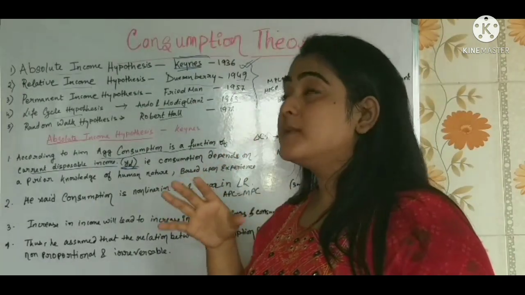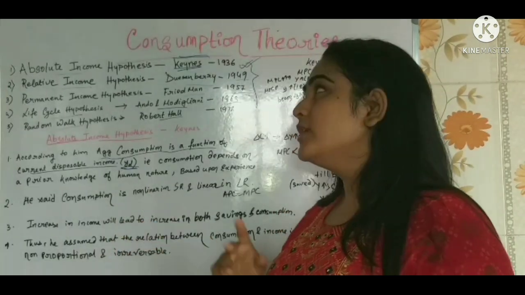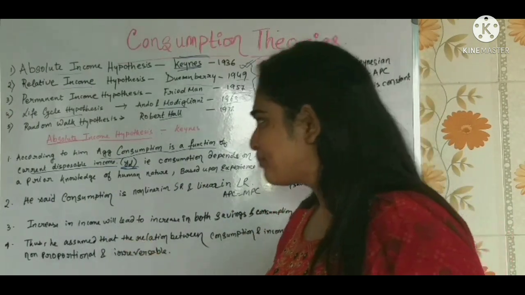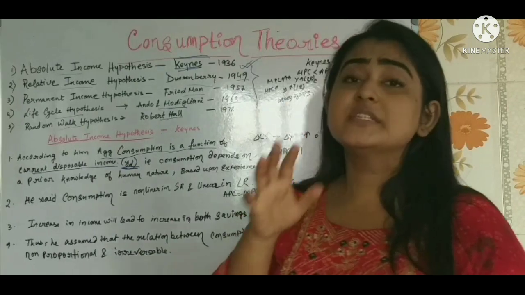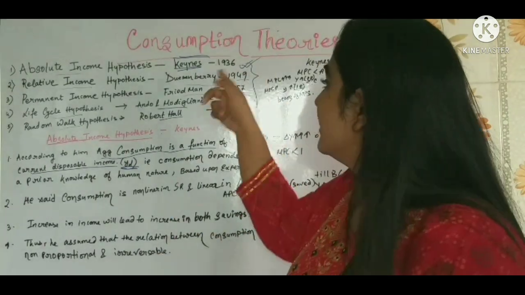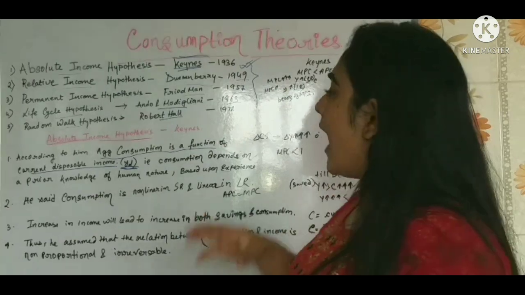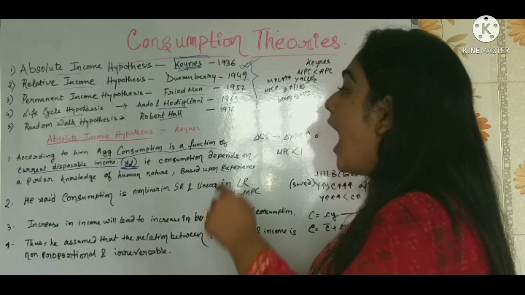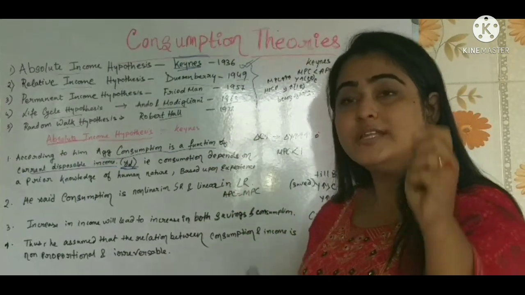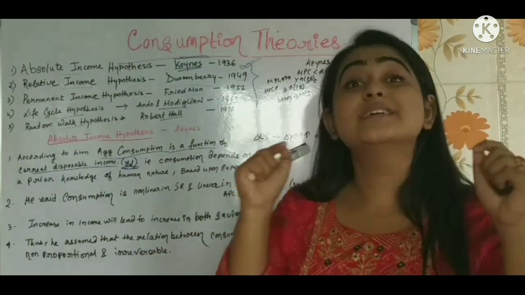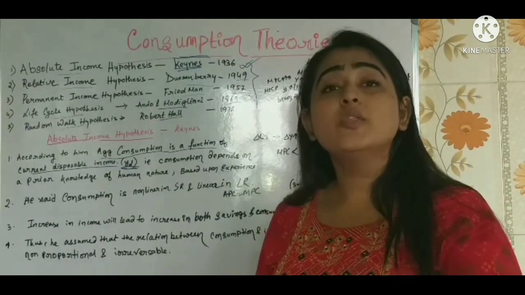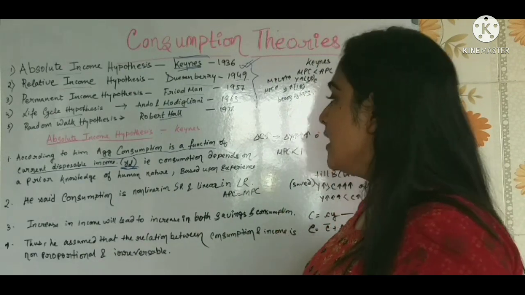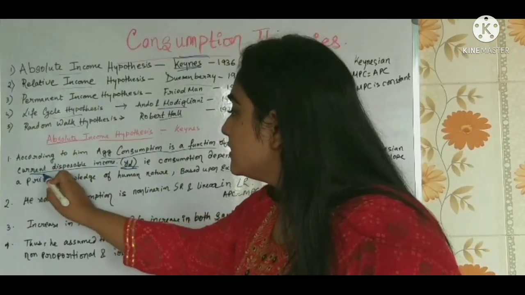Now the thing is, I will be explaining each and every hypothesis, but today in this topic we will be discussing the absolute income hypothesis. Okay. Now, what is the absolute income hypothesis? It was given by Duesenberry in the year 1936. Okay. Now, as per this absolute income hypothesis, you can see here I have underlined it. It's basically based on the aggregate consumption depending upon the current disposable income. Okay. So it depends upon the current disposable income.